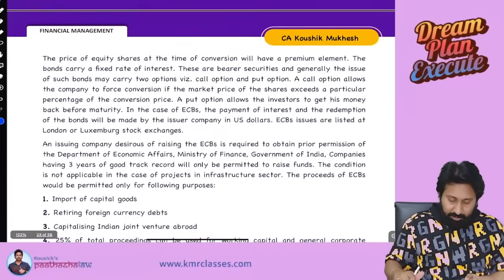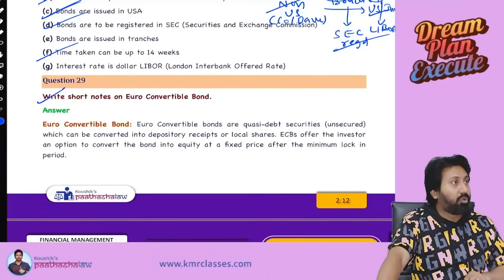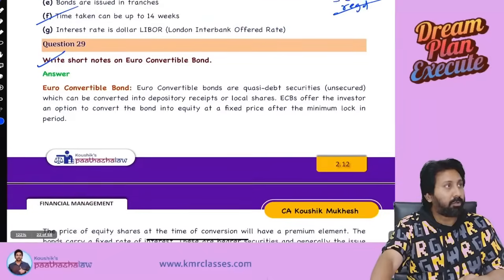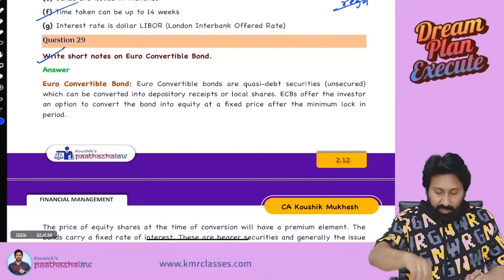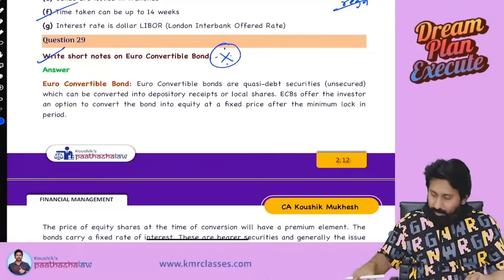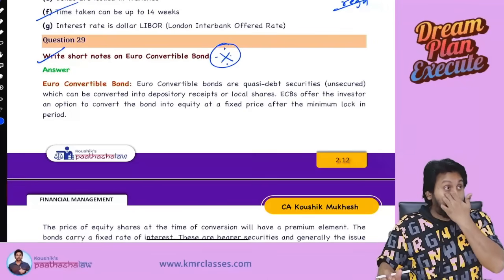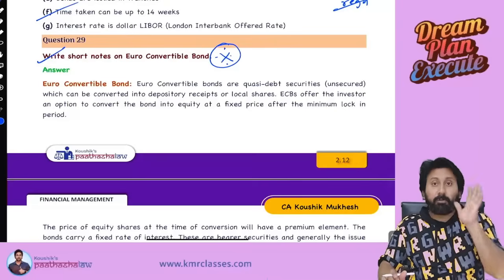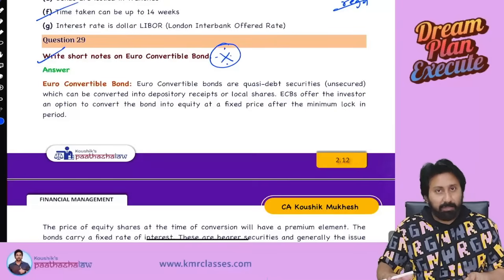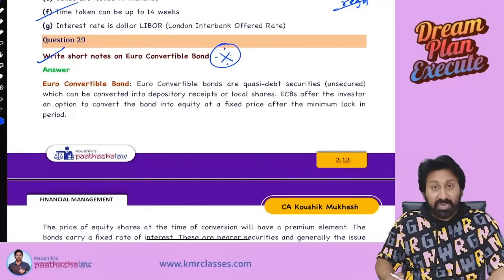Next one. Euro convertible bond. What is it? Okay. Let's begin. Mark it important for the exam. For the examination, the most important one is the Euro convertible bond. Eight points they will expect you to write for 5 marks. First, I will tell you what is a Euro convertible bond. First, let us understand the nature.